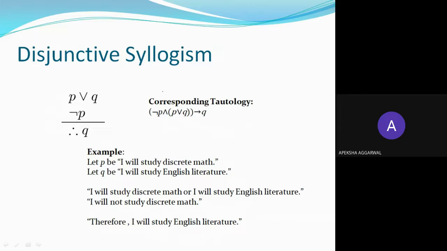Next is disjunctive syllogism. This is similar kind of thing where you have not P and P or Q, either this or this, and with not P you will get Q. This is also a tautology.